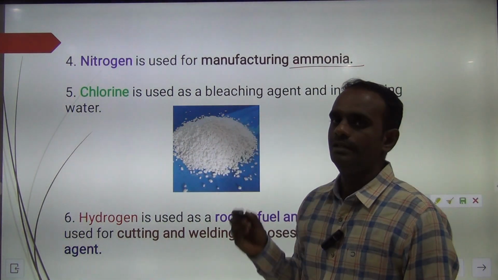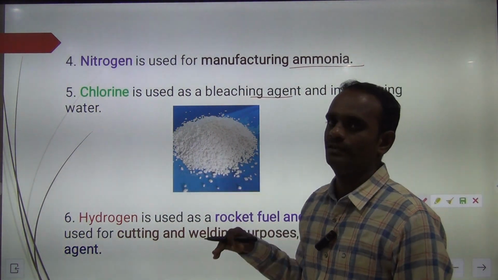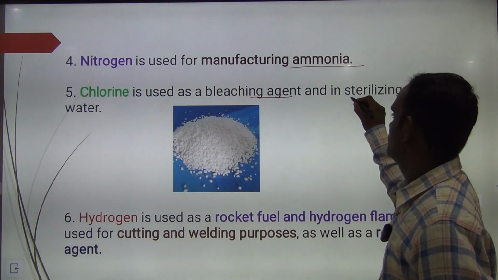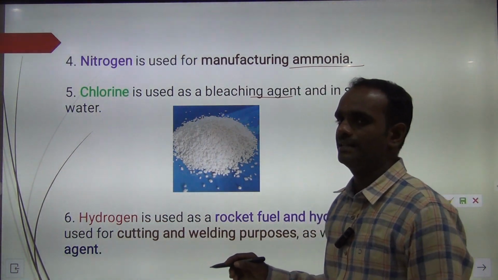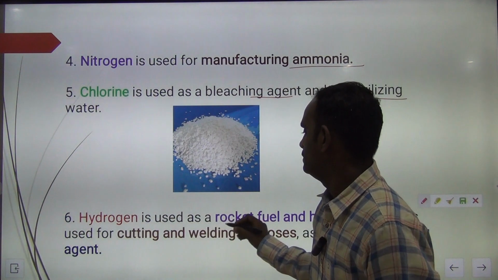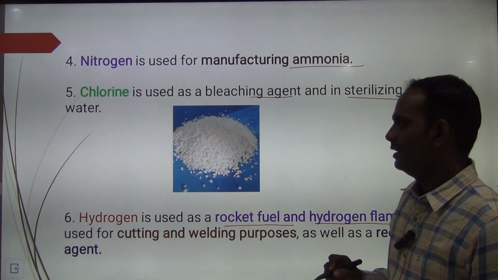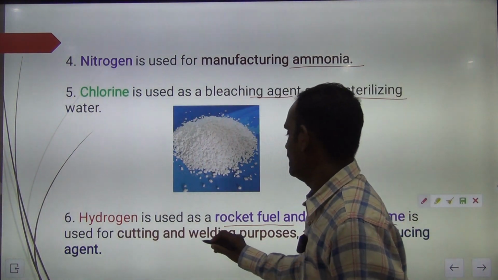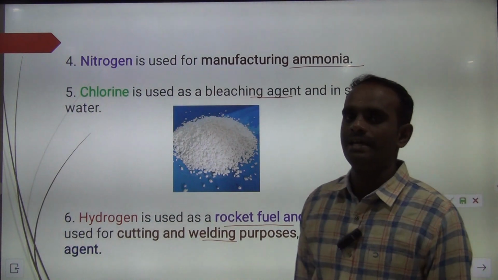The fifth one, chlorine, is used as a bleaching agent and for sterilizing water. Then the sixth one, hydrogen gas. Hydrogen is used as a rocket fuel, and hydrogen flame is used for cutting and welding purposes as well as a reducing agent.